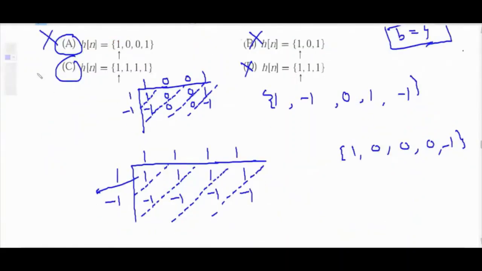Okay, so the correct answer is option C. You can check option B and option D also if you have time. Definitely option B and option D will not match. So the correct answer is option C.